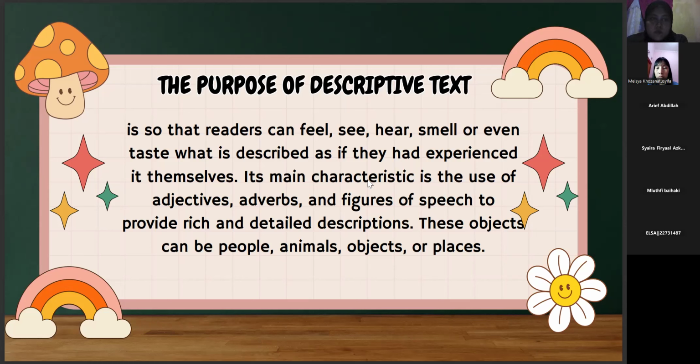Its main characteristic is the use of adjectives, adverbs, and figures of speech to provide rich and detailed description. This object can be people, animal, object, or place.